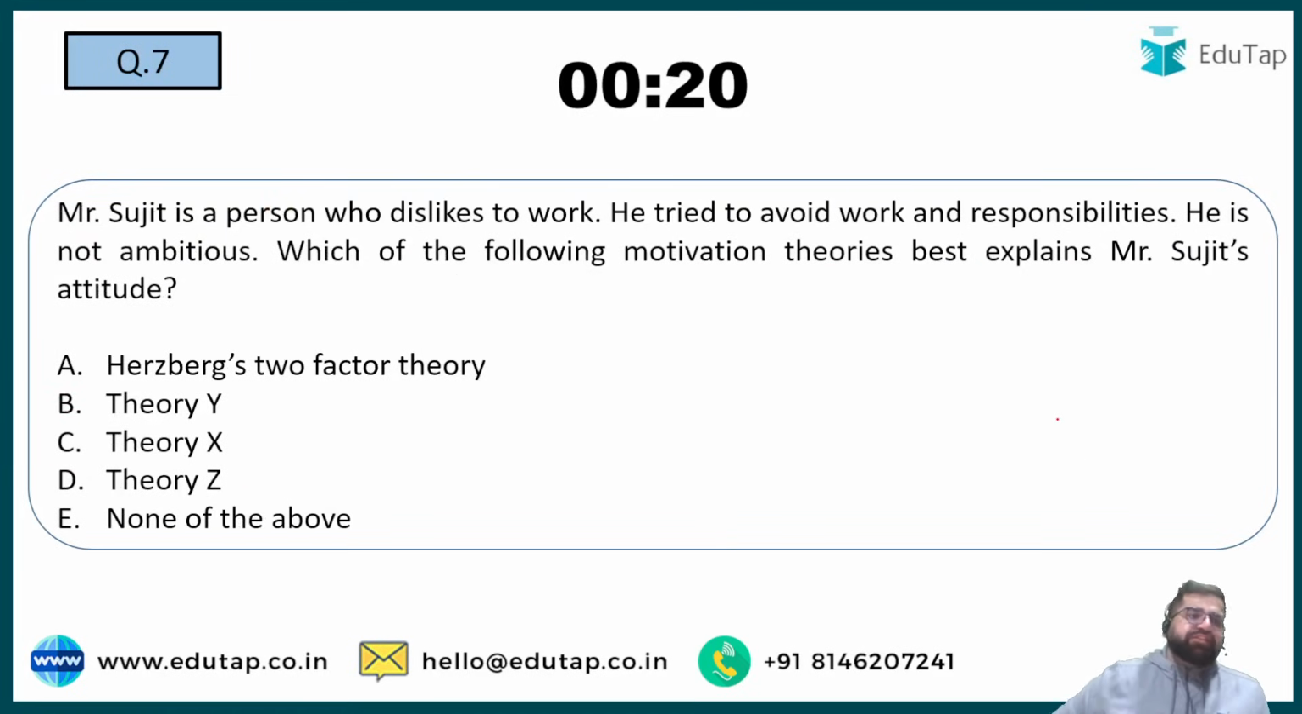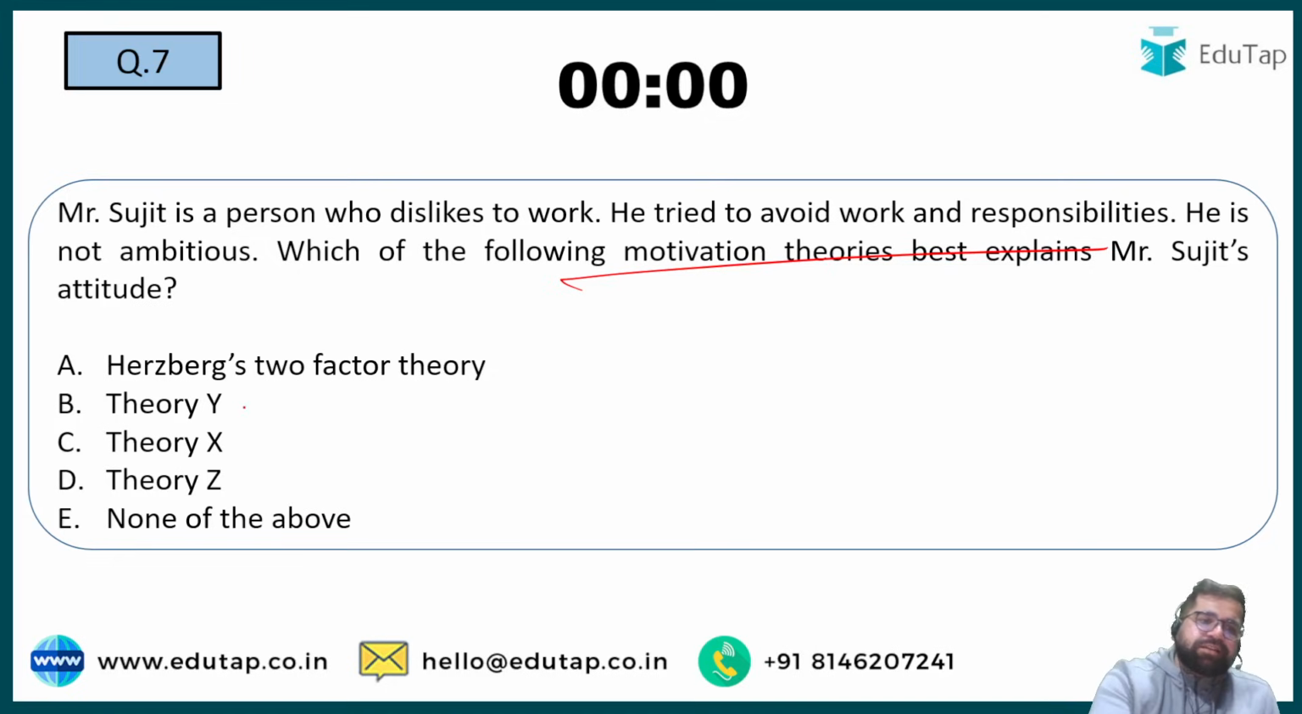Now let's move to the seventh one. Mr. Sujit is a person who dislikes work. He tries to avoid work and responsibility. He is not ambitious. Which of the following motivation theories best explains Sujit's attitude? Herzberg's two factor, we cannot say something like this, because Herzberg's two factor is about motivators and hygiene factors. So you cannot judge over here because not enough information is available.